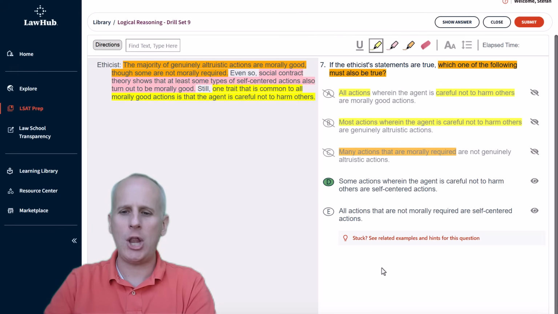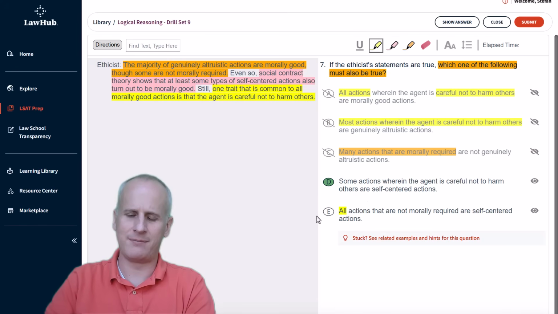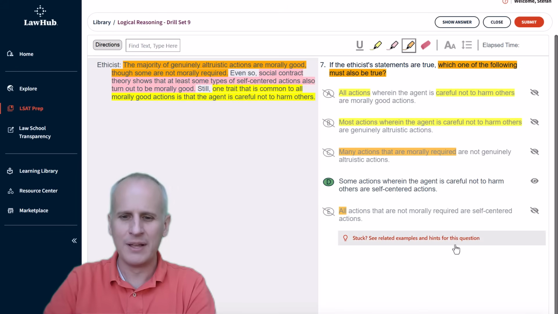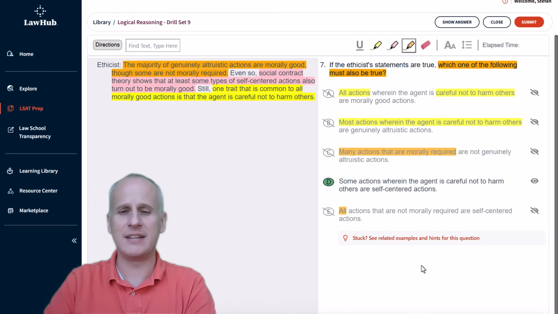And then choice E, all actions that are not morally required are self-centered actions. Well, we only talked about some up there in that orange. I highlighted in yellow here. I might, if I was being a little bit more careful, just highlight it in orange, but I don't know anything about all actions that are not morally required, just based on the statement about some that are not morally required in the orange statement that starts the ethicist claim, or the ethicist position. So we can eliminate choice E, and again, you can see highlighting specifically is really the way to guarantee efficiency without conditional diagramming to determine what must be true with an inference task, such as number 7 here from drill set number 9.